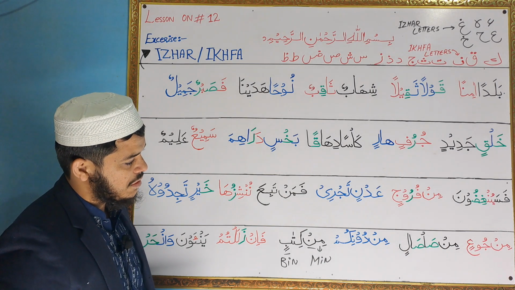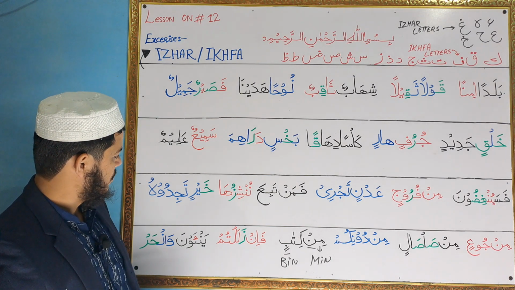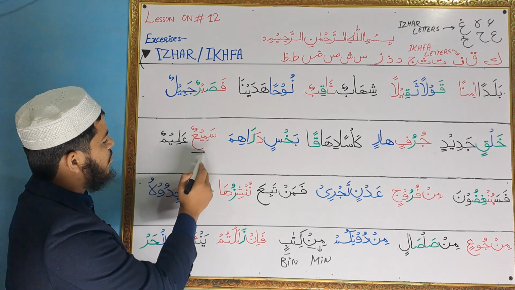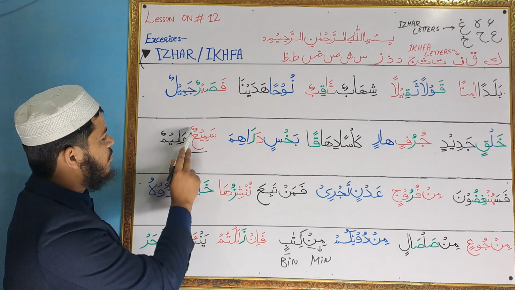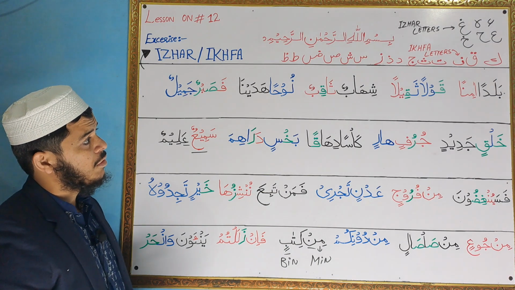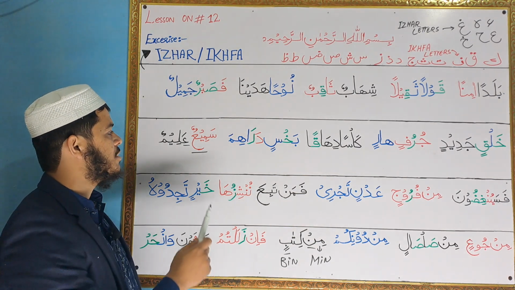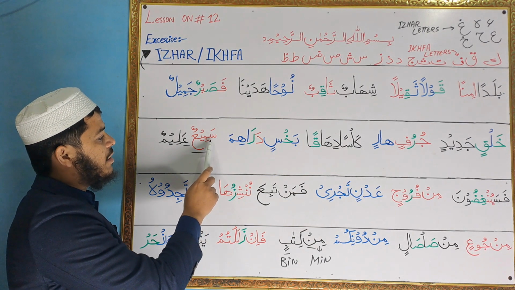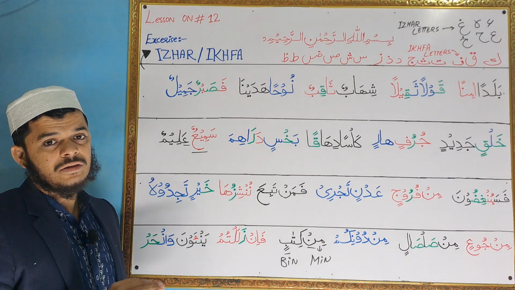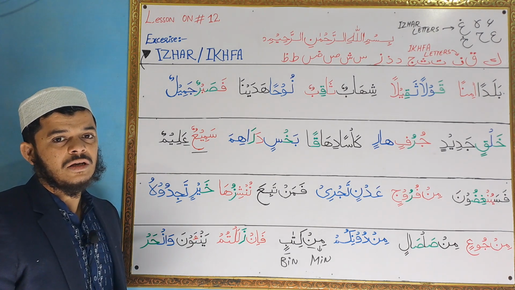Like you can see the example. First of all, like this one, ain is having double dhamma on it, and after ain with tanween, the next letter is coming ain as well. So ain is from the izhar letters, or you can say throat letters. So we will read it like sami'un alim, the clear n sound. Izhar means clear.